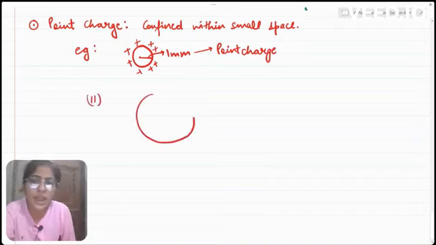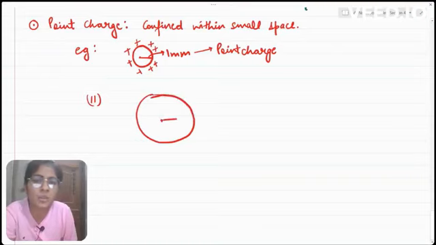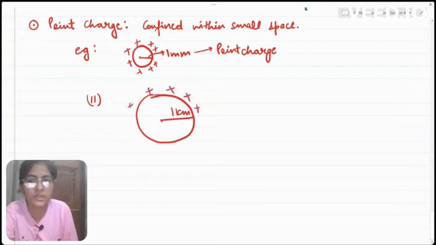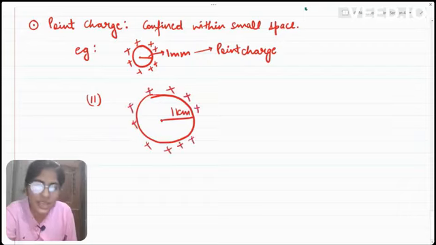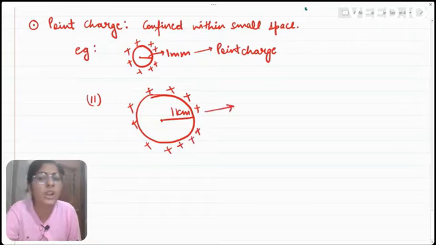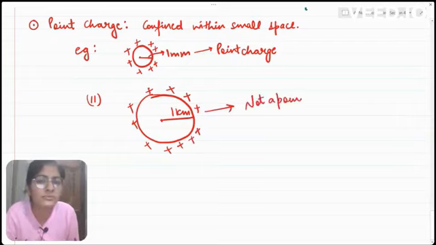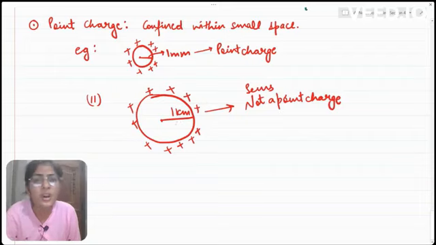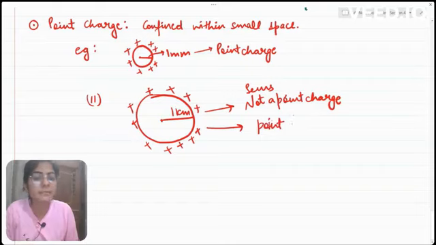Let us say now we have a ball whose radius is 1 kilometer, and again we have a charge which is spread over its surface. In this case, can we call this charge on the ball a point charge? From the first look, it seems that it is not a point charge. Why? Because this charge is spread on a larger space. It is not confined within a small space. But it may act as a point charge. How?